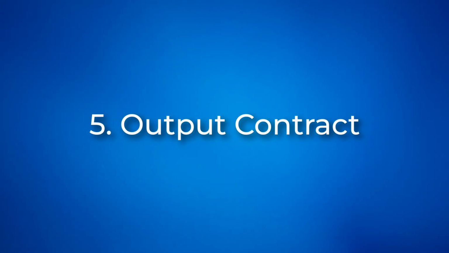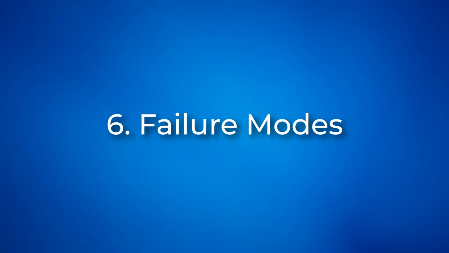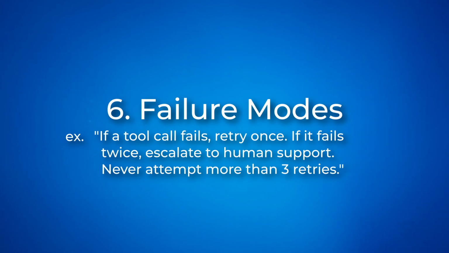Fifth, output contract. Just like with the chat models, you have to define a strict output schema. Always ask it to format the output the way you want it to, so you don't have to make any conversions later on. Lastly, failure modes. Define what to do when things go wrong. For example, if a tool call fails, retry once. If it fails twice, escalate to human support. Never attempt more than 3 retries.